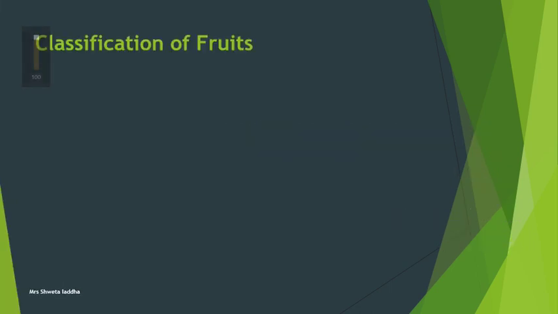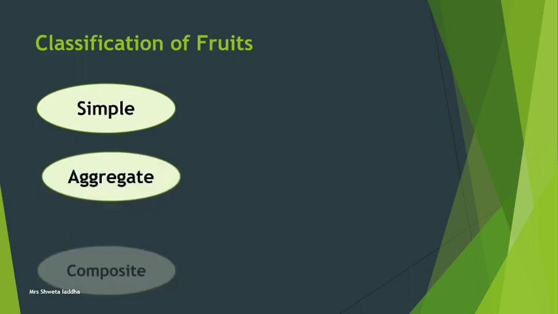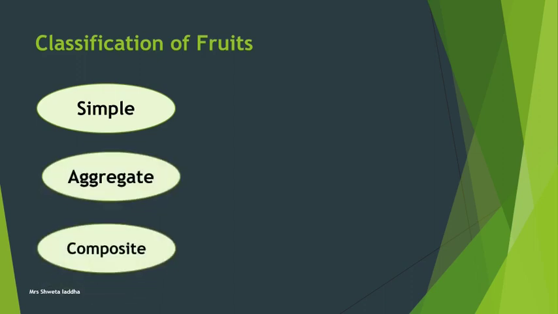So what is a fruit? After fertilization, the wall of the ovary is converted to form a fruit and the fertilized ovules become the seed. There are three types of fruits: simple fruit, aggregate fruit and composite fruit.